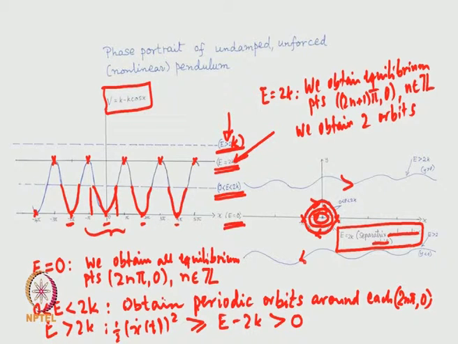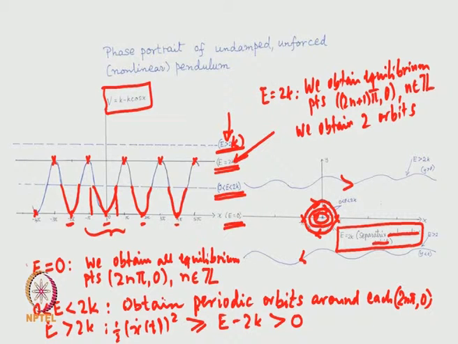So, in this case for the undamped unforced pendulum equation, we obtain a complete phase portrait of these orbits, several orbits. Let me repeat it. There are 4 energy levels to be considered in this case.